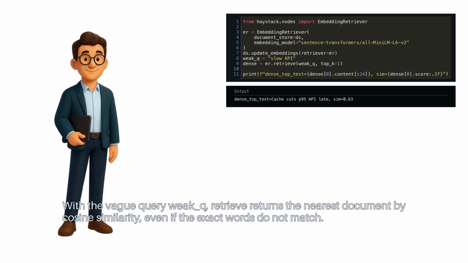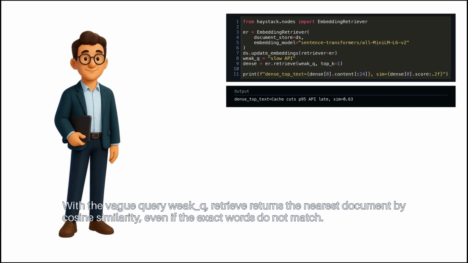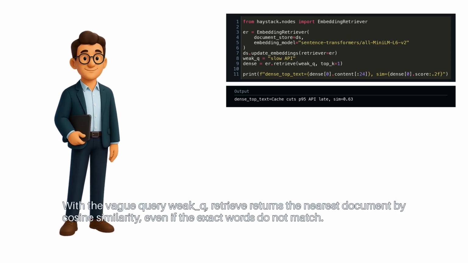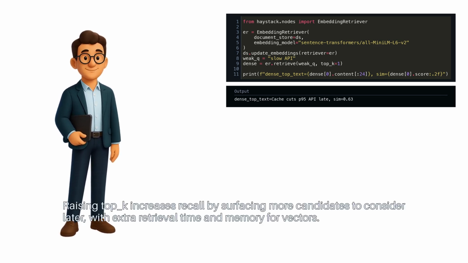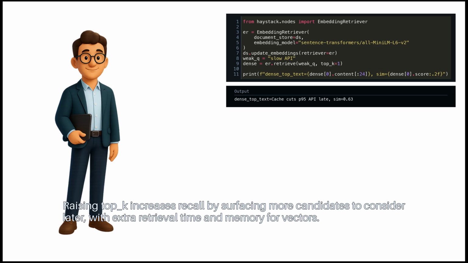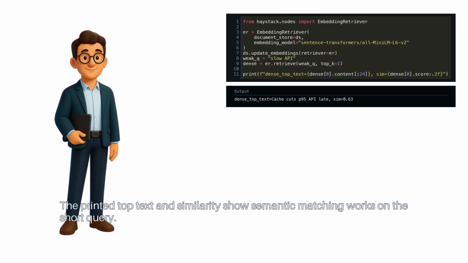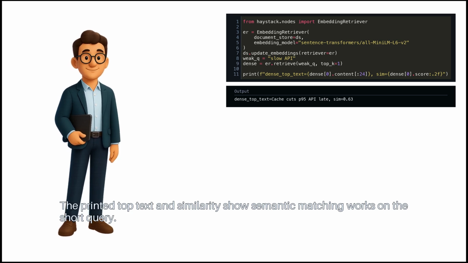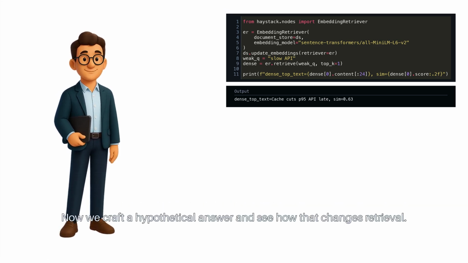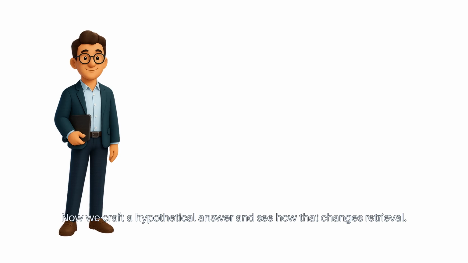With the vague query weak Q, retrieve returns the nearest document by cosine similarity, even if the exact words do not match. Raising top K increases recall by surfacing more candidates to consider later, with extra retrieval time and memory for vectors. The printed top text and similarity show semantic matching works on the short query. Now, we craft a hypothetical answer and see how that changes retrieval.